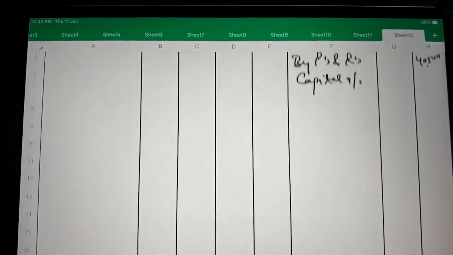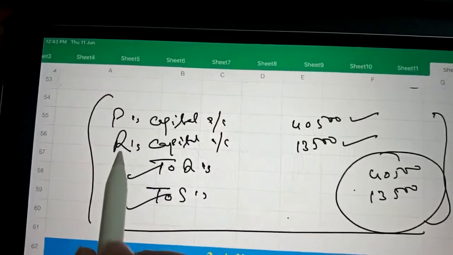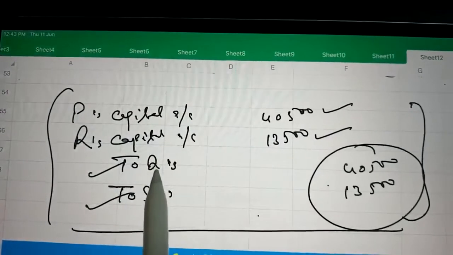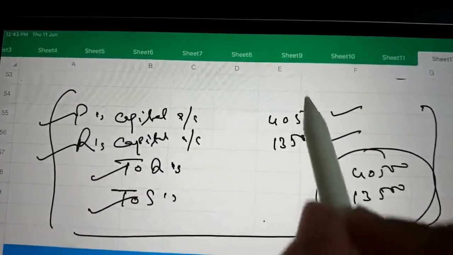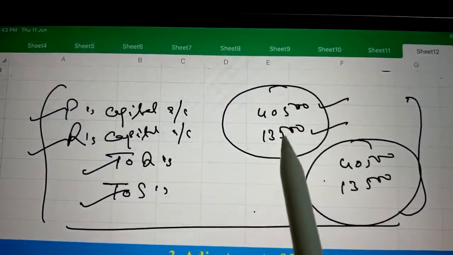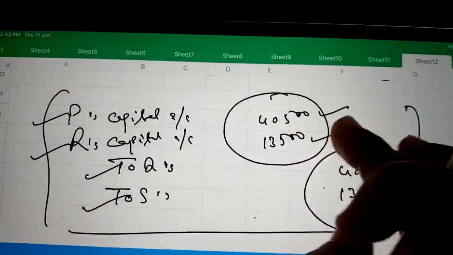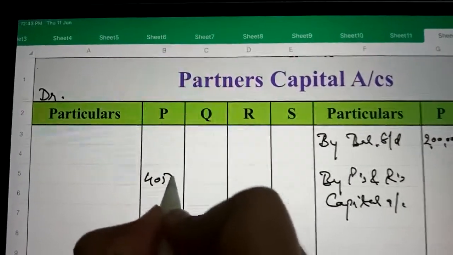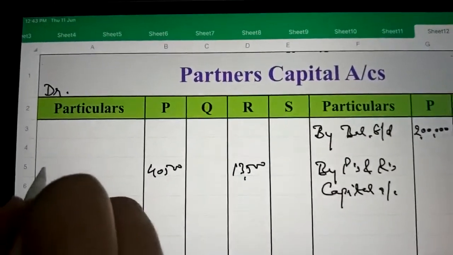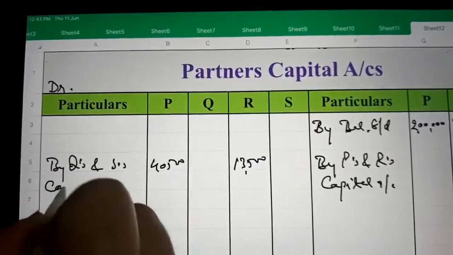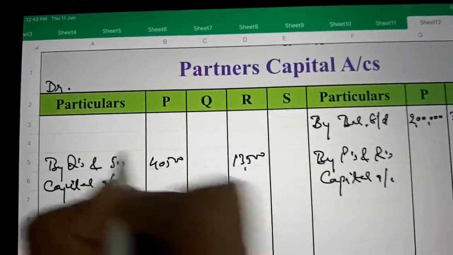And who are giving the share of goodwill? Here P and R are compensating Q and S for the share of goodwill, so it will appear on the debit side because they are providing compensation, 40,500 and 13,500, by Q and S capital account.